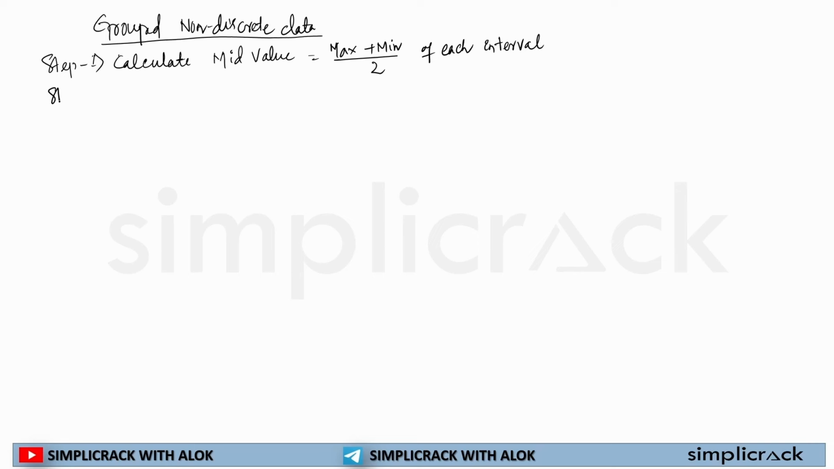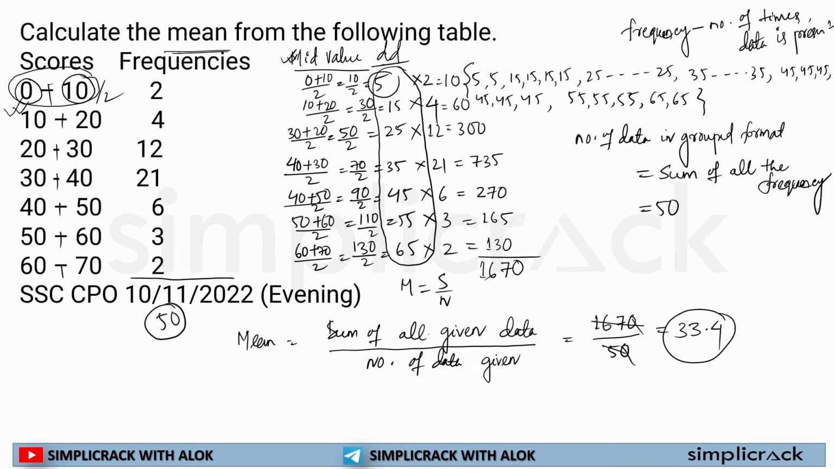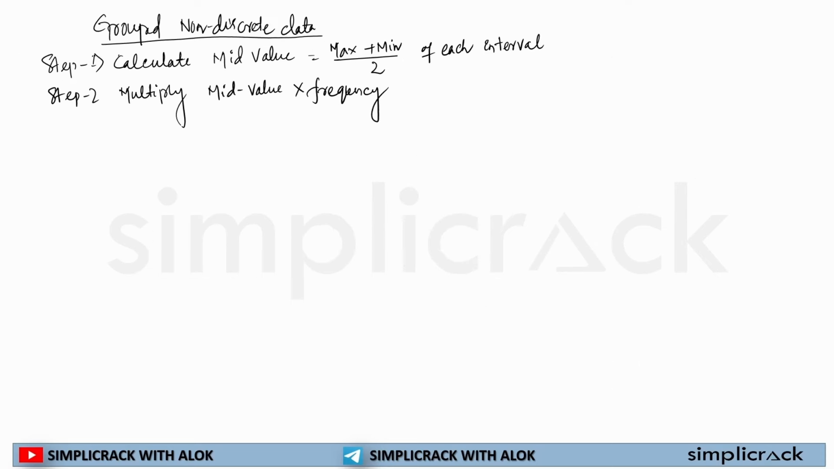Then step 2: multiply the mid value with the frequency. This way, because we have to calculate the sum of all the given data. So we have to do what? We have to multiply this. So we did what? Multiply mid value by frequency.